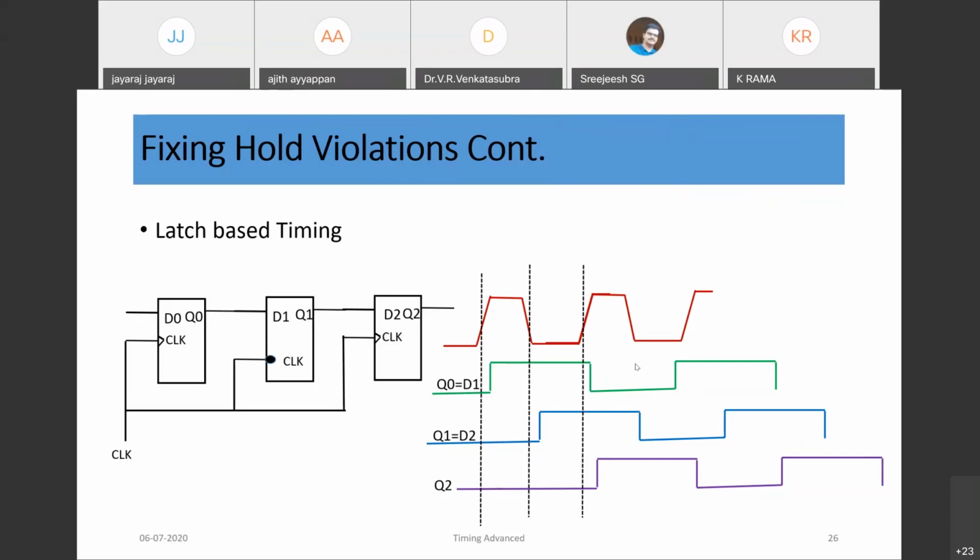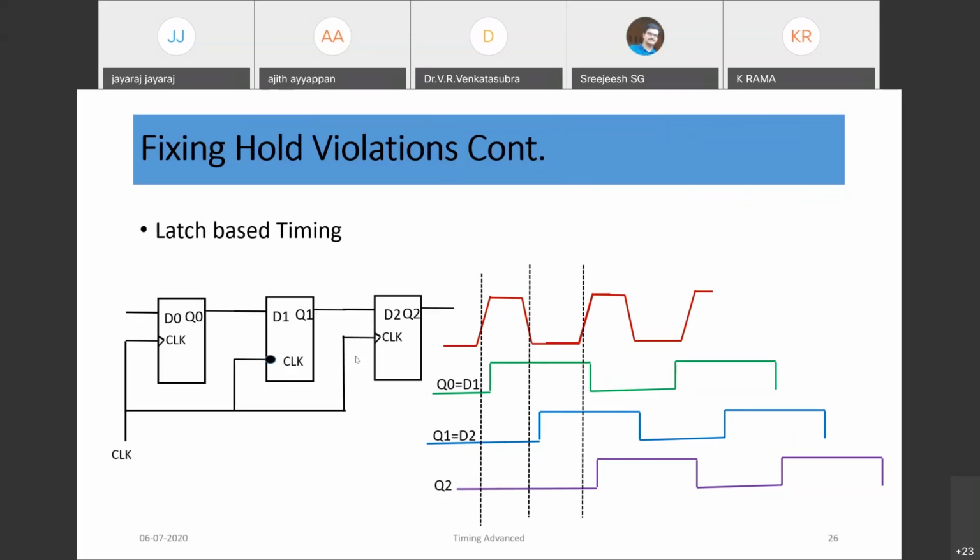Then again here it is low, and again it will hold for the next half clock period, then only again it will change. So if you consider this input D2, D2 will be stable for at least half a clock period because of the latching operation.